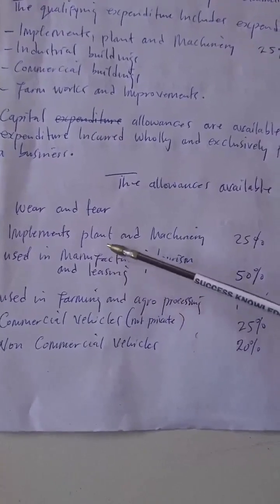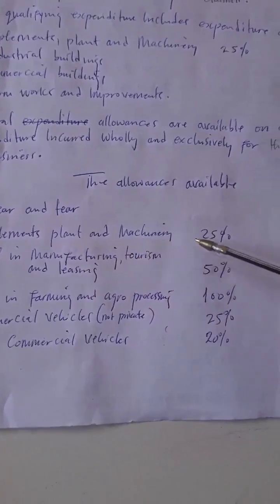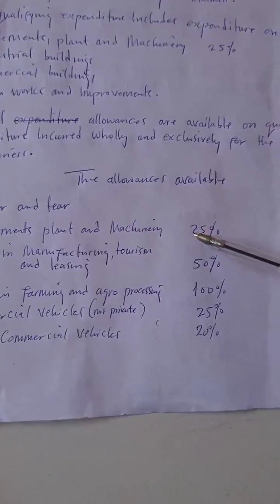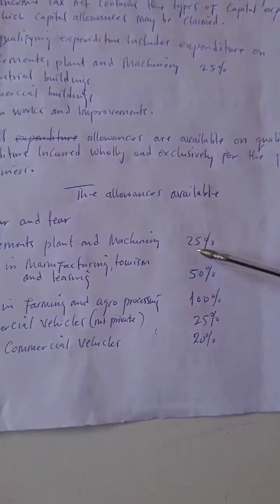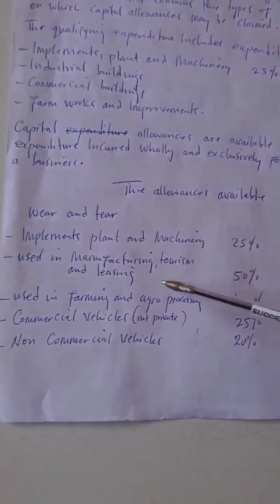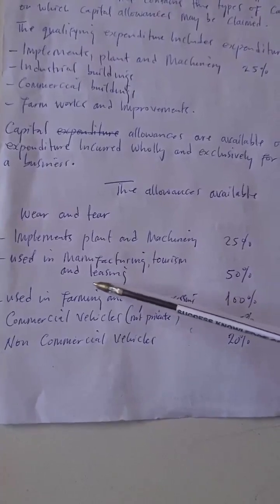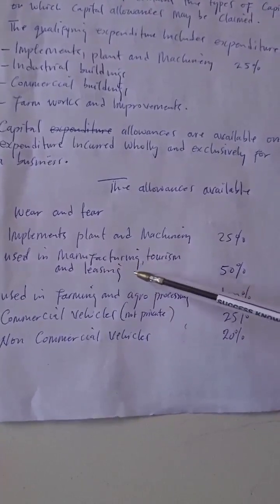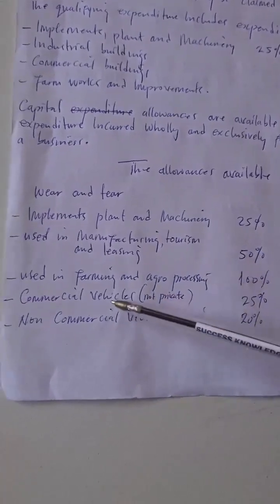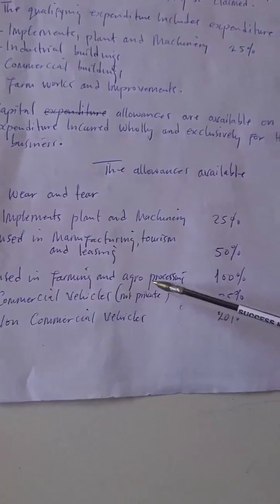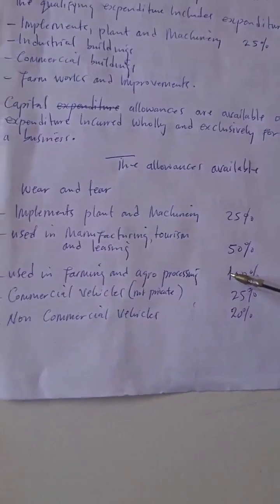On implements, plant and machinery, the rate according to taxation legislation in Zambia is 25%. Then we have any machinery used in manufacturing, tourism and leasing, 50%. And then we have used in farming and agro-processing, 100%.